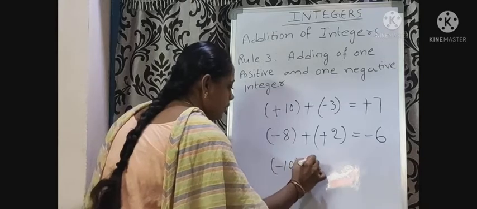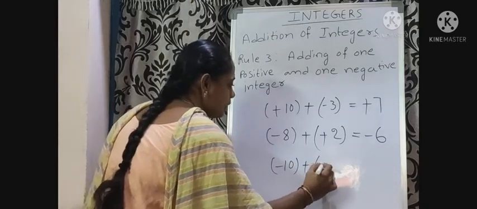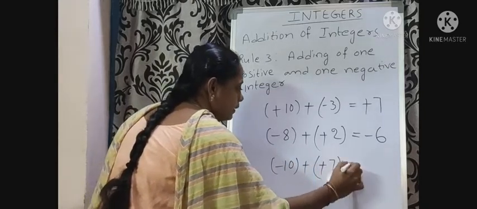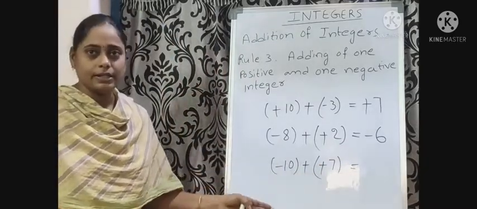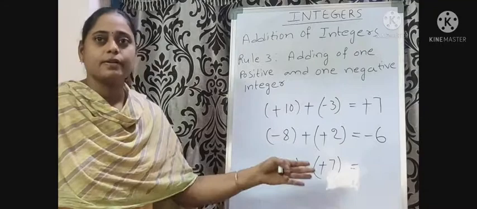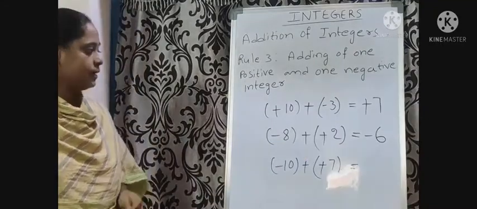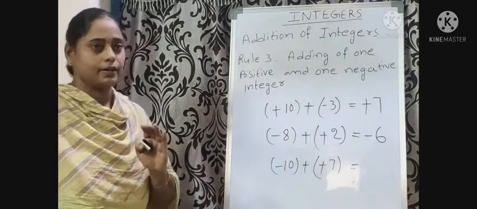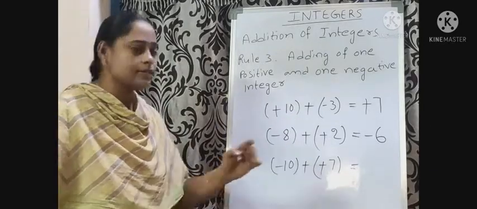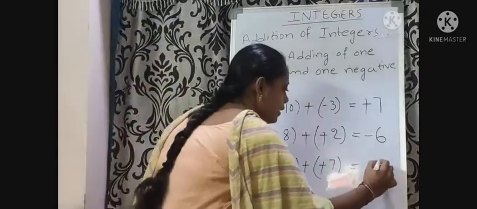Let us consider another example. Minus 10 plus 7. Here minus 10 is a negative integer, plus 7 is a positive integer. First we have to find the difference of 10 and 7. What is the difference? 3.